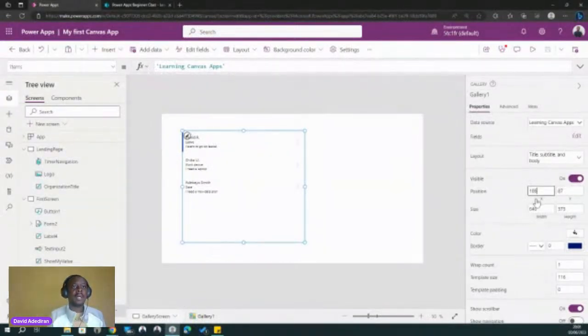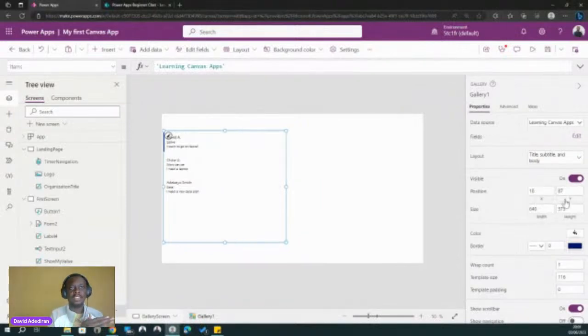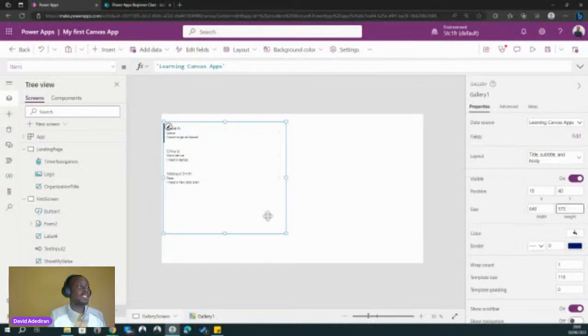I want to position it at maybe 10 pixels to the left, starting from the left side of the screen. So 10 away, and then I want to position it, let's say, 40 from the top, down, so 40. So 10, 40. Good. So now we have our gallery previous screen.